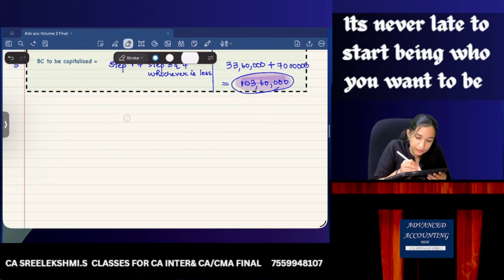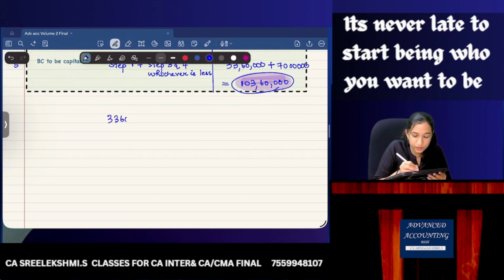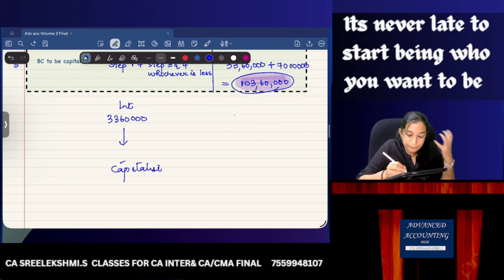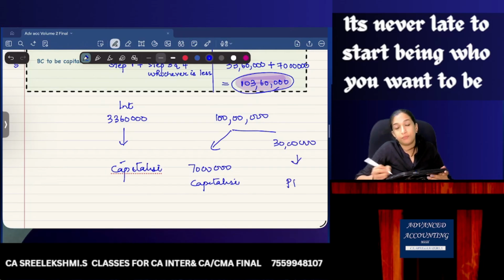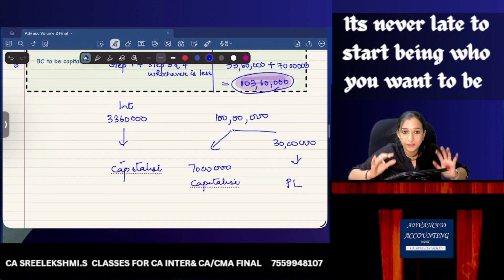Now, how much is the interest incurred by our company? 33,60,000. What are you doing with this? Capitalize. How much is the exchange difference incurred? 1 crore. Of that 1 crore, 70 lakhs capitalize. The excess 30 lakhs, what should you think? Charge to P&L. Give some resting time. Let it get processed. Okay.